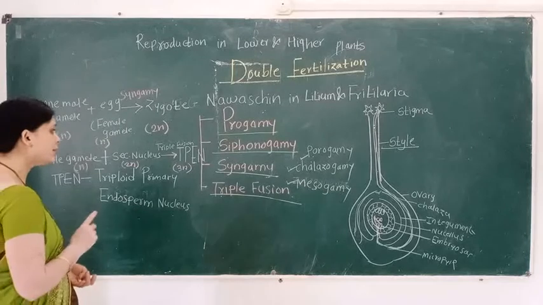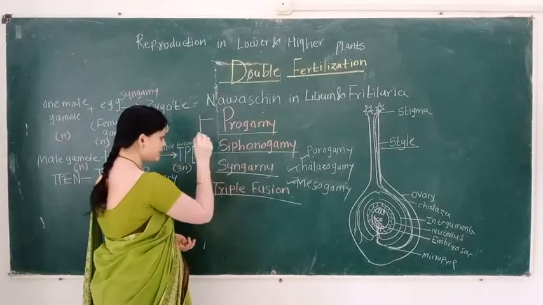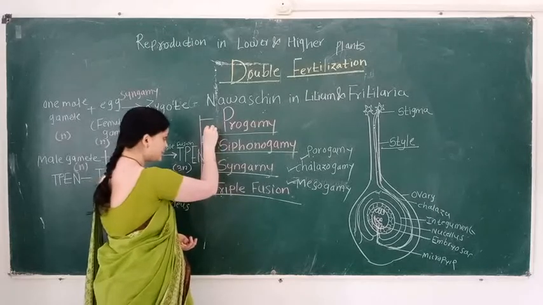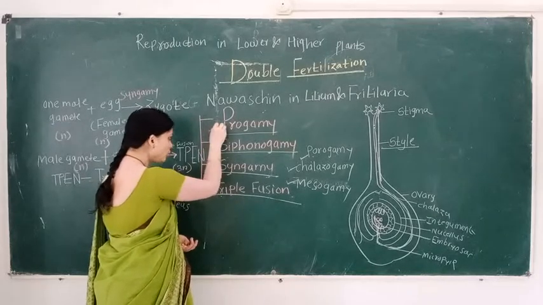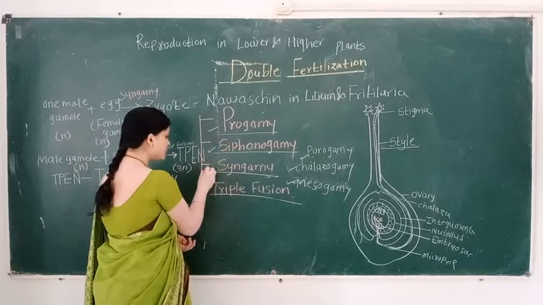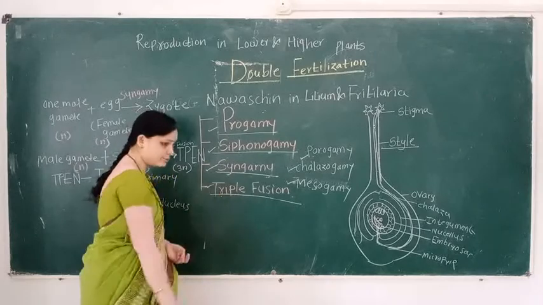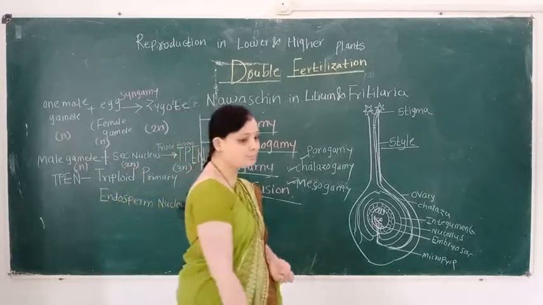So in double fertilization, which processes take place? First is known as porogamy, second is known as siphonogamy, third is known as syngamy, and the last process is known as triple fusion.